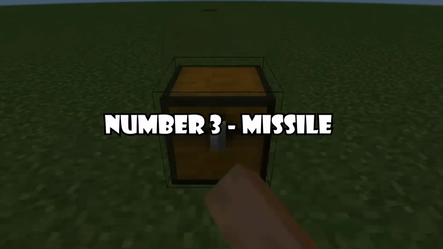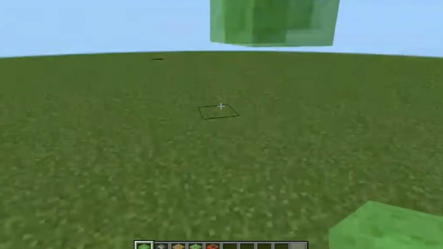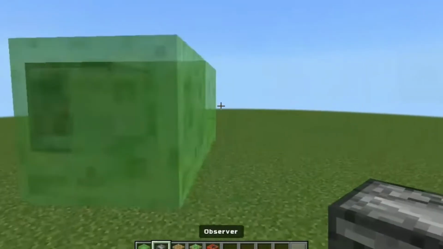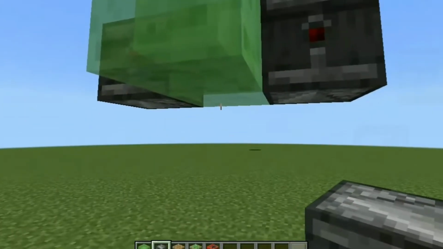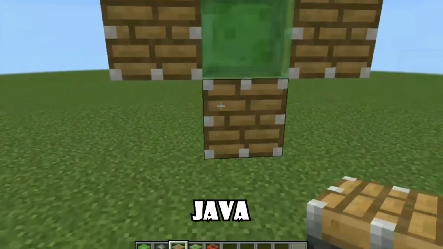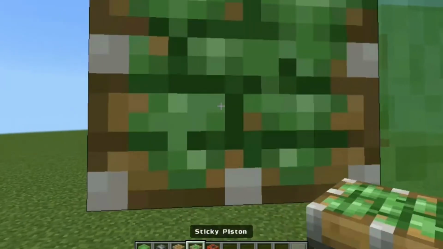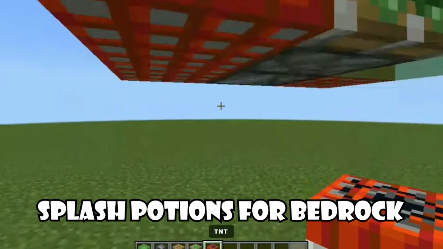Number 3, missile. Warning, this redstone building is not for innocents. This missile isn't just for show, it flies and it explodes. Using the TNT mechanism that only works on Java, this build is a monster. Instead of TNT, there are splash potions for Bedrock.